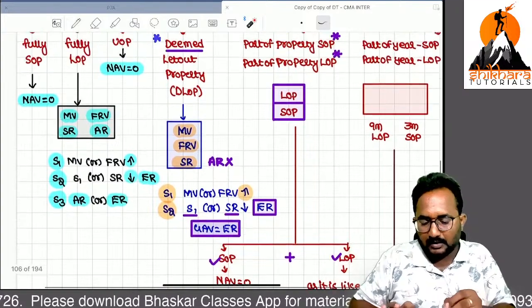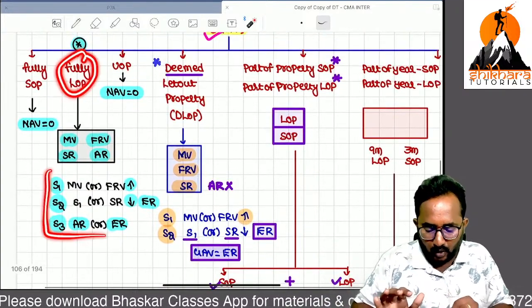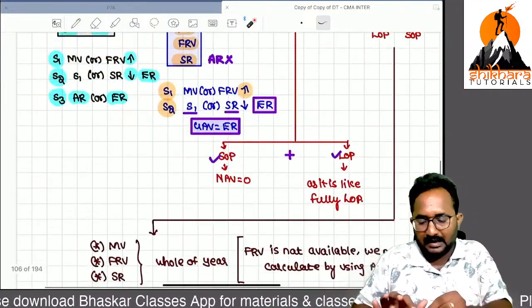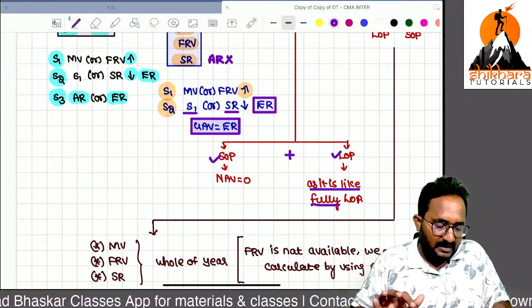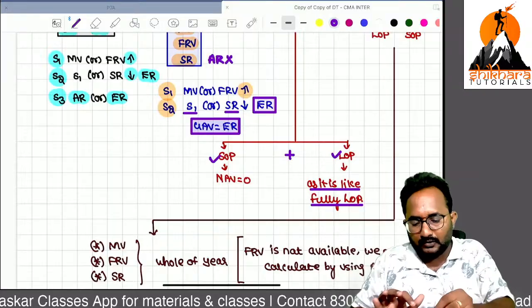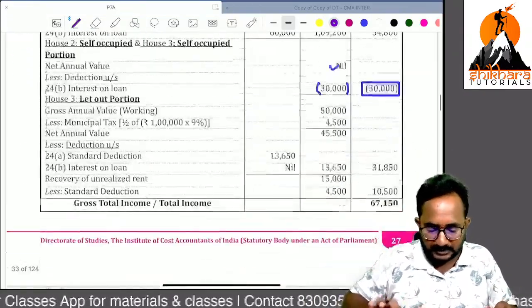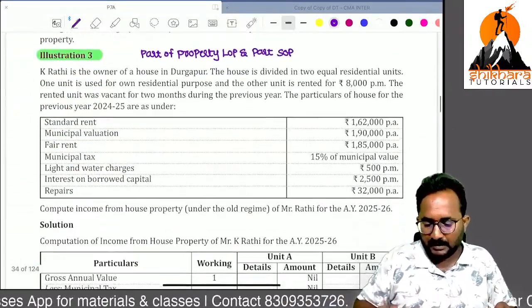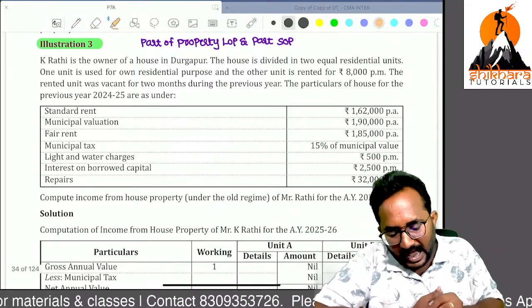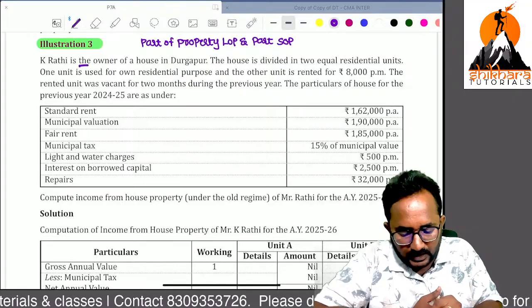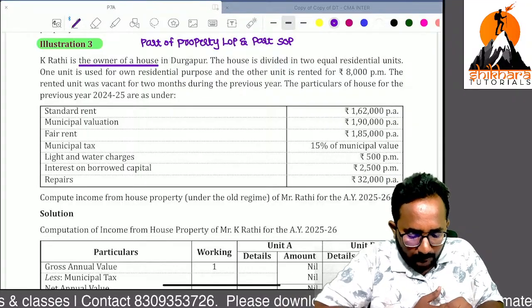So how to calculate let out property GAV, you know? It is like a fully let out property. So we can start the problem. Exclusively we have one problem for this. I will open illustration 3. Karthi is an owner of a house in Durgapur.